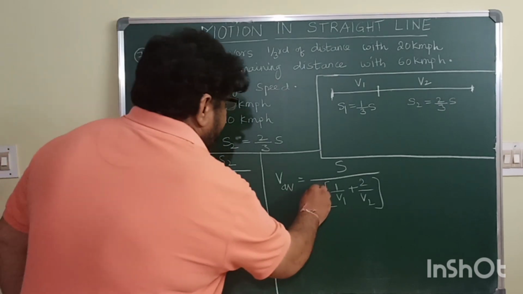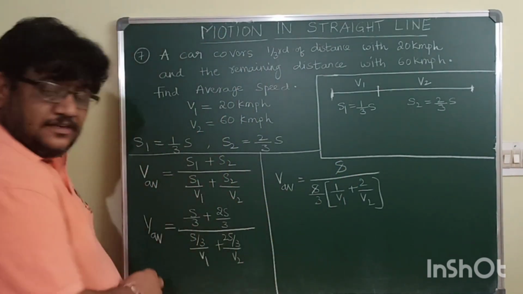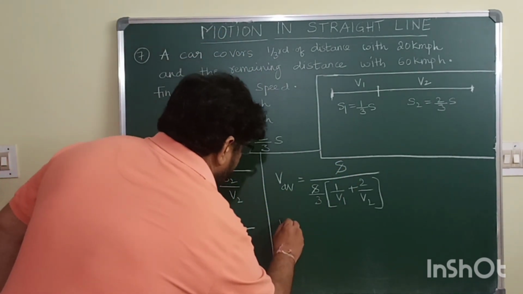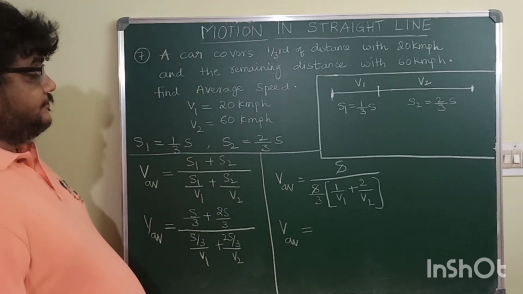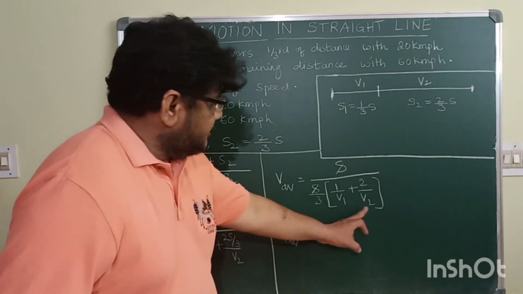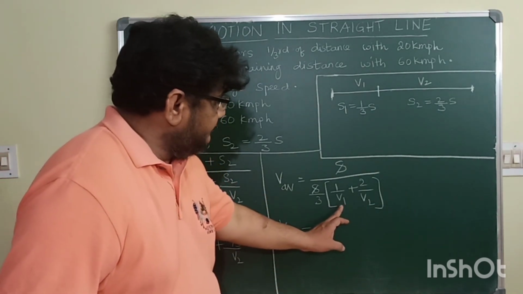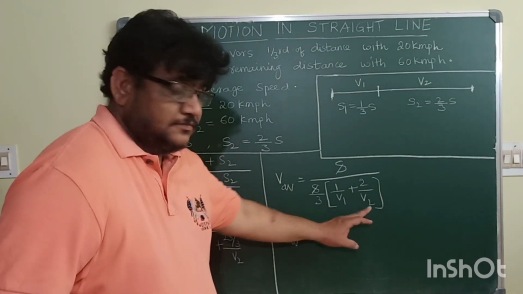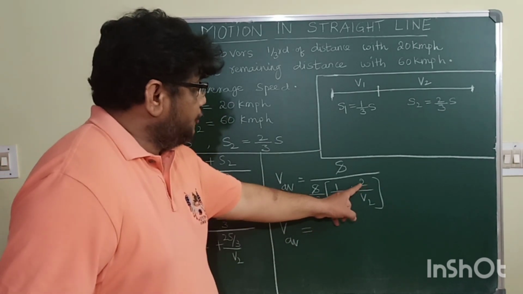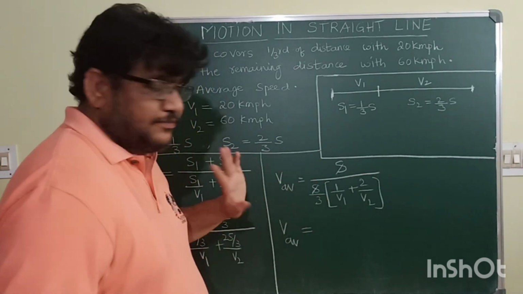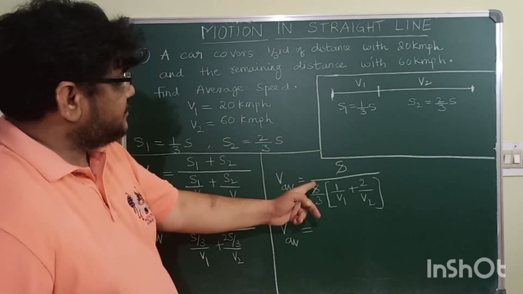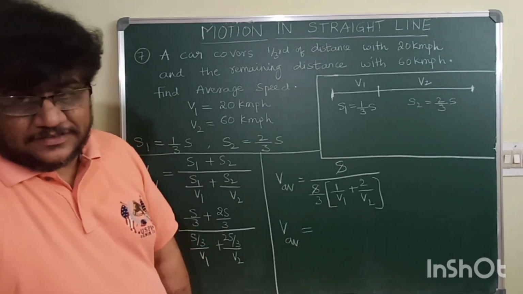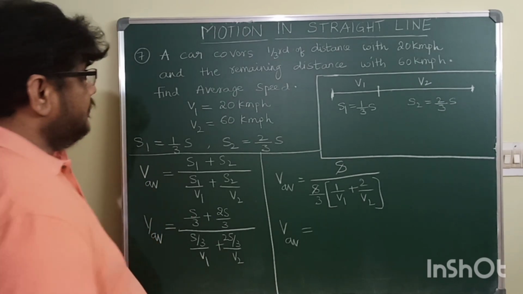S in the numerator and S in the denominator get cancelled. So what you will get? V average is equal to, take LCM here. LCM will be V1 V2. In the numerator part of the denominator, you will get V2 plus 2V1.